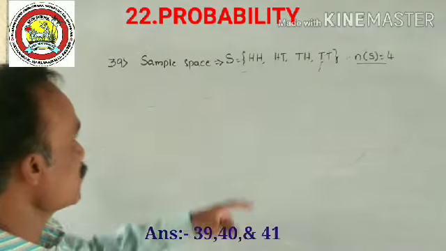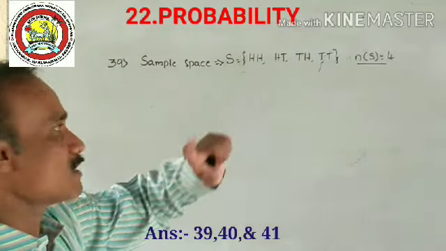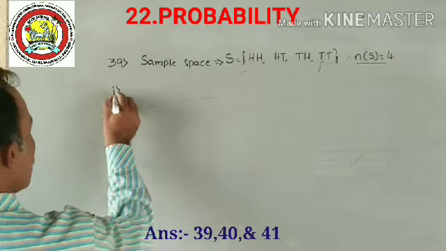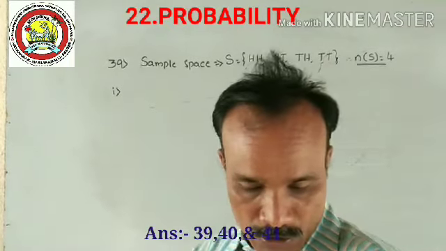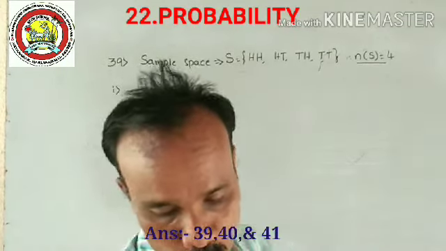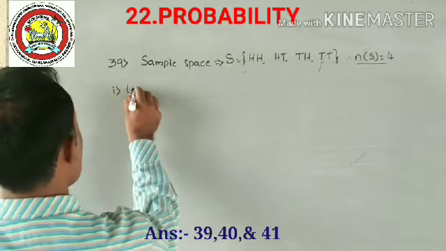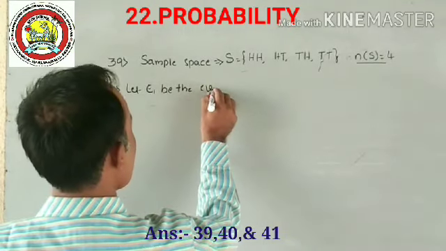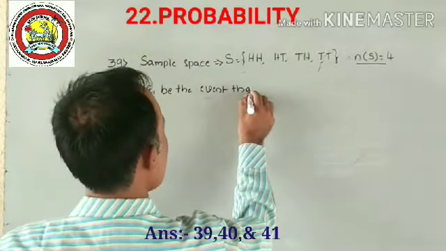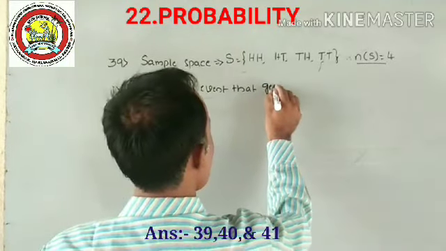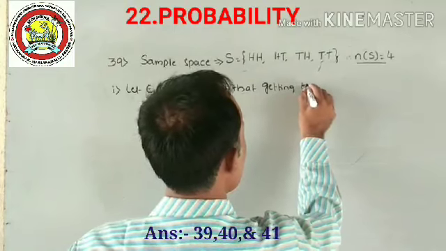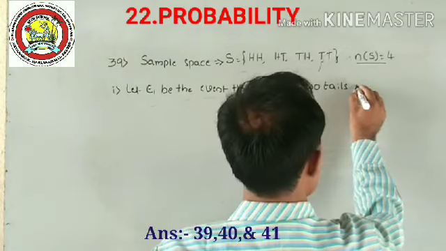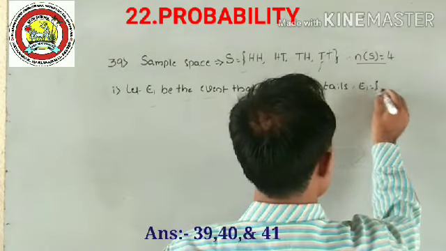In yesterday's class I told you to consider each outcome, HH, as one possible outcome: 1, 2, 3, 4. Now we consider the events one by one. First one: find the probability of getting two tails. Let E1 be the event of getting two tails.